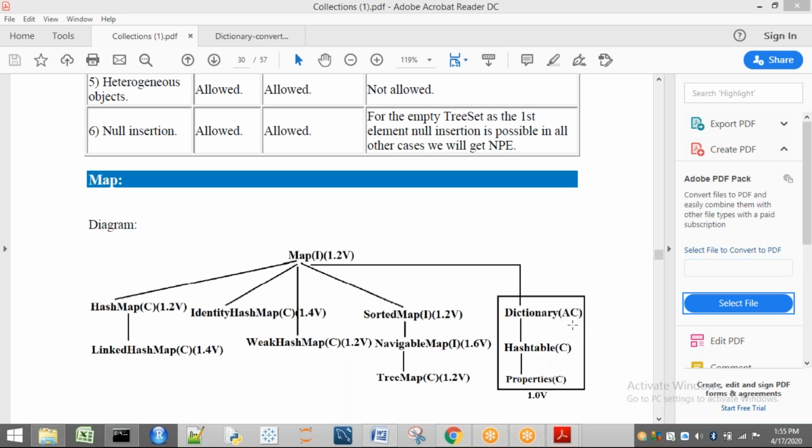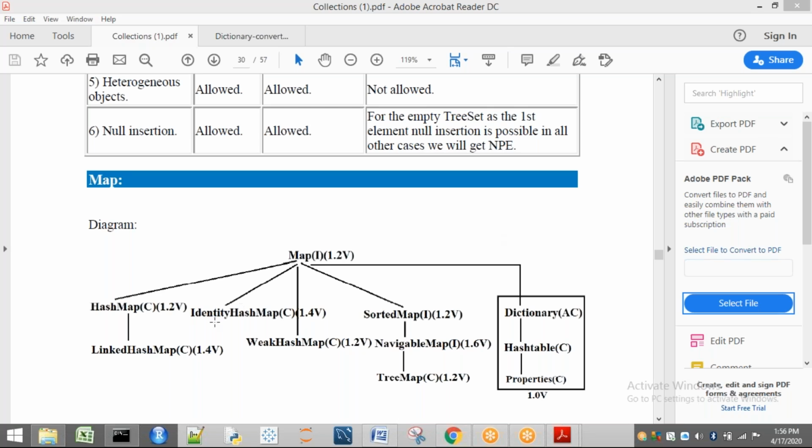As this is an abstract class, I have not discussed it when discussing these map classes. But before discussing these two classes, I have to discuss this dictionary. There is nothing very important to explain there. Whatever methods are available in dictionary, I have already discussed in hash table. So let us see briefly. You have already seen about dictionary in your data structures also. In the same way, here also we are going to have dictionary.